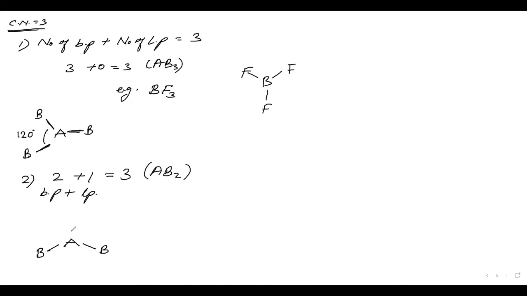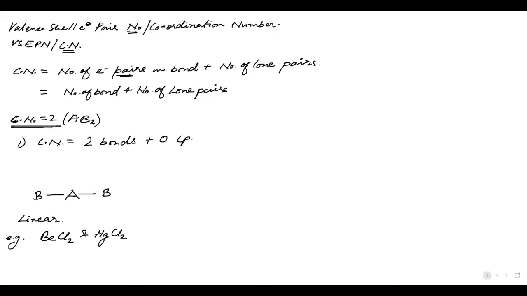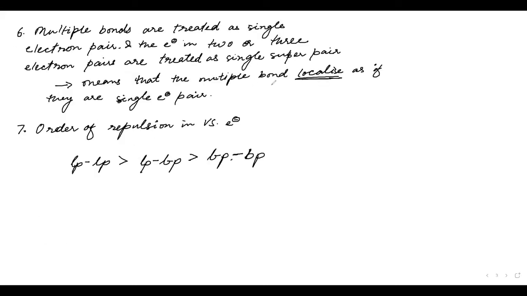B, and we will write another one, and we will give it a lone pair of electrons. Similarly, if you see ozone, this was the shape of ozone, correct? Now see here the 6th point, that the multiple bond is localized as if it is a single bond, a single electron pair comes into the picture.